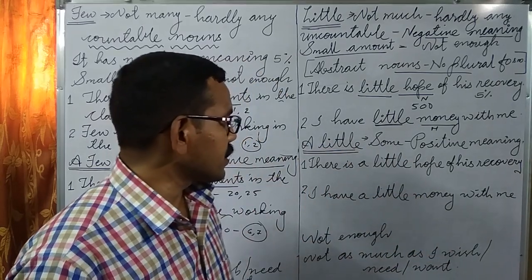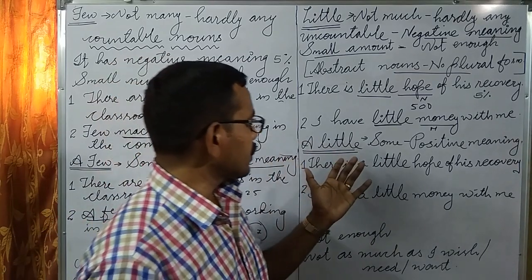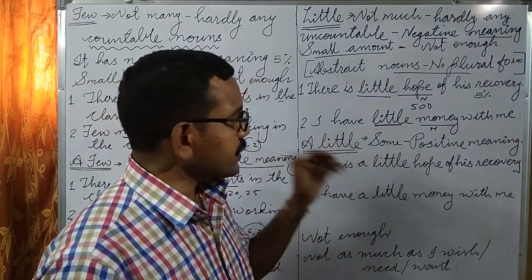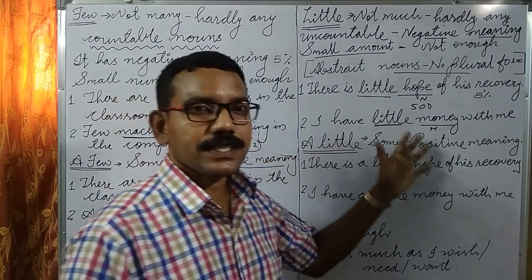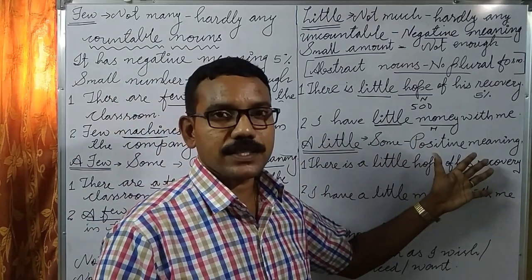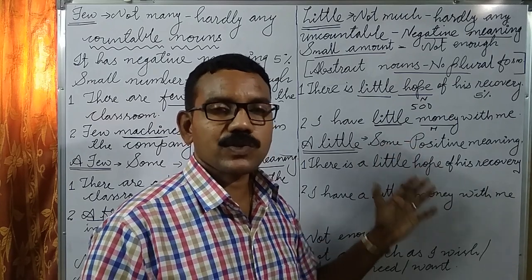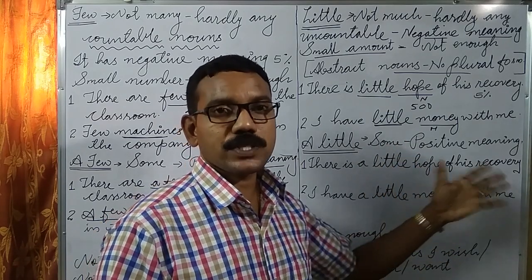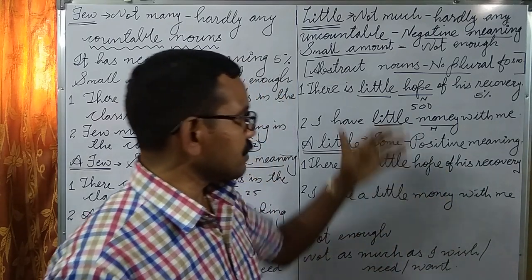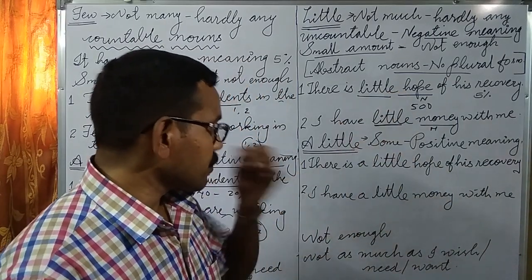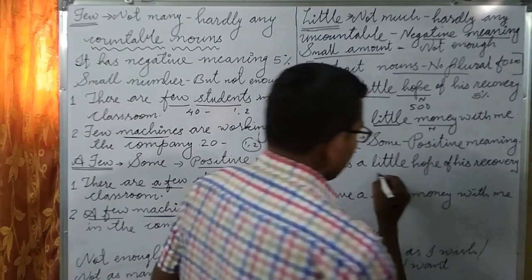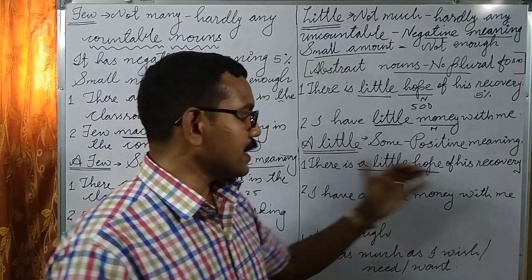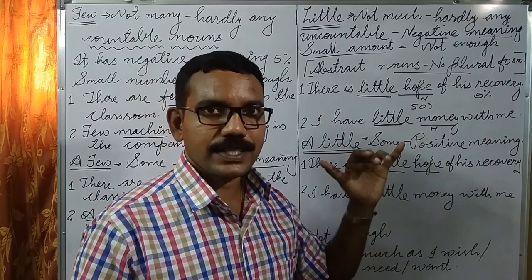Next we can see here, how do you use a little in a sentence. A little means it shows something. It has a positive meaning here. A little is also used with the uncountable nouns. It shows a positive meaning here. Look at the same situation. If I say there is a little hope, there is a little hope of his recovery.